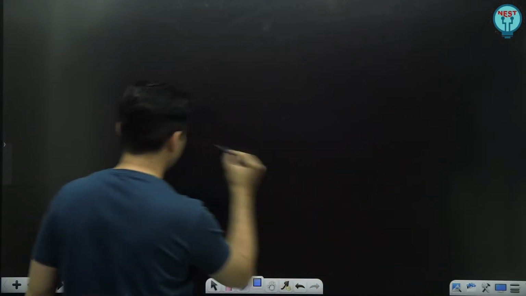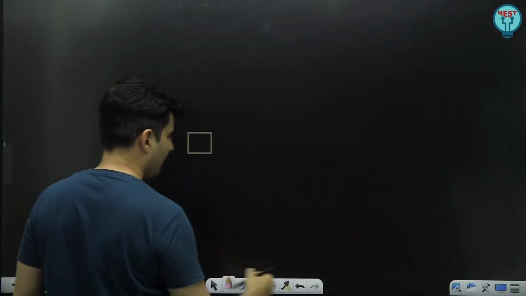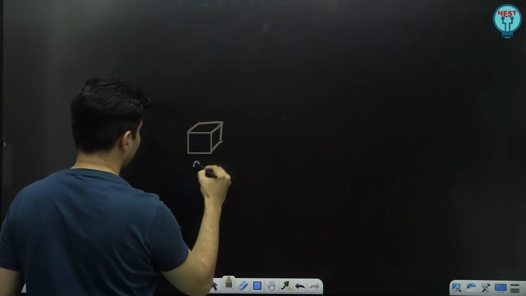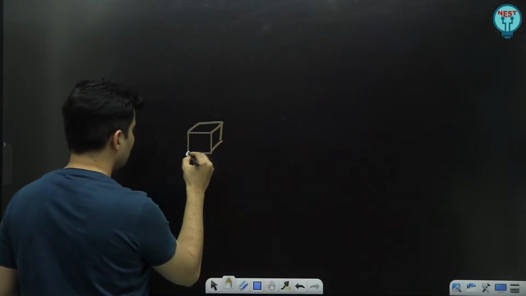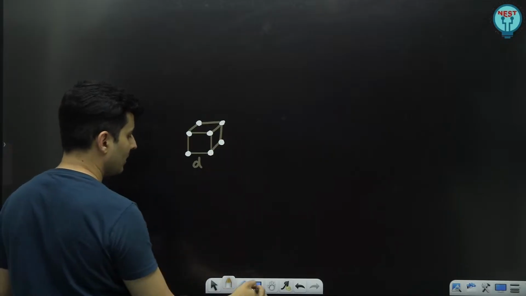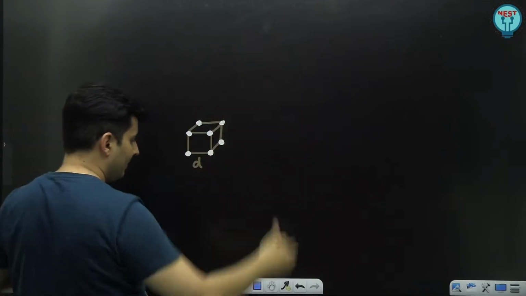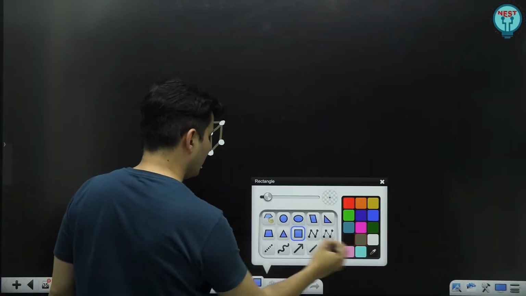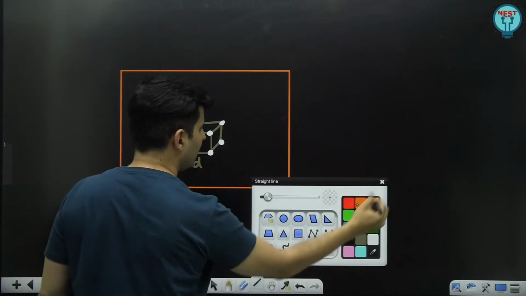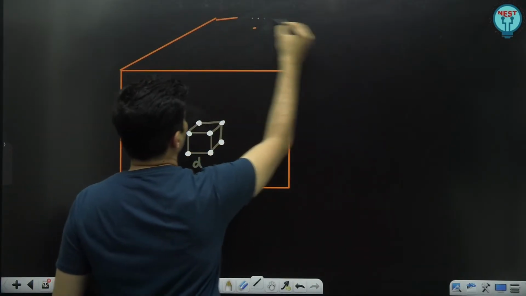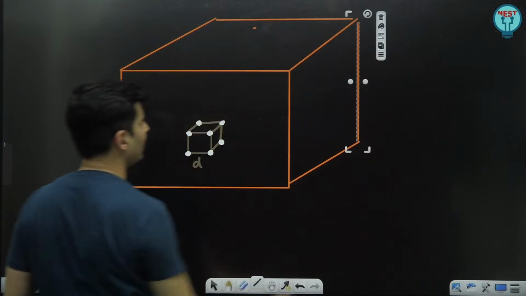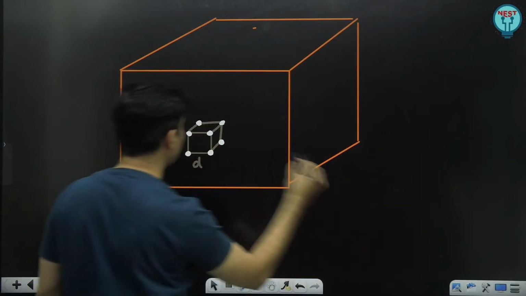If I have the molecules in this particular format, this is d, and the atoms are over here. If I have a big container like so, this is that research part which you have to think. Imagine many such cubes will fit.